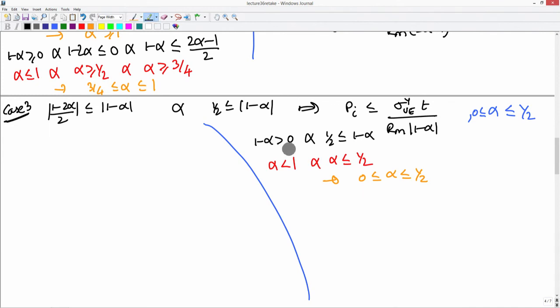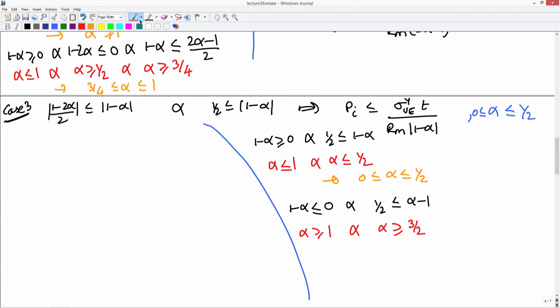The second restriction here is if 1 minus alpha is less than or equal to 0, and if this is less than 0, I should have 1 half must be less than or equal to alpha minus 1, okay, in which case what I will get is I will get alpha to be greater than or equal to 1 and alpha must be greater than or equal to 3 by 2.